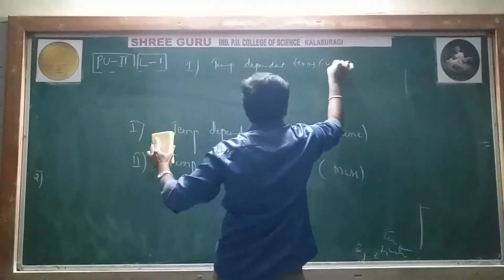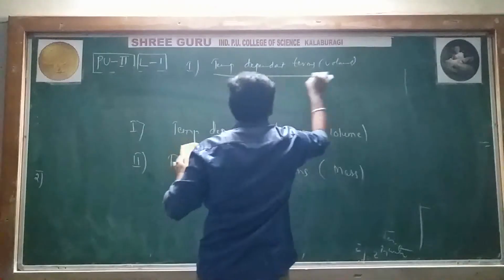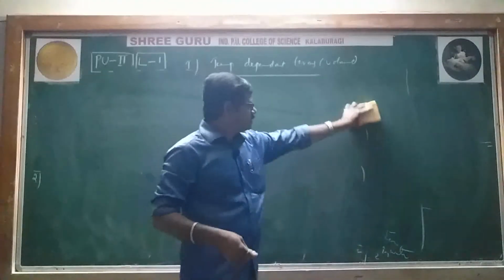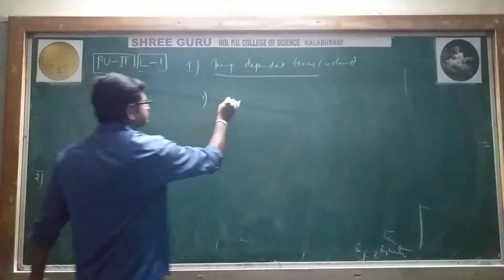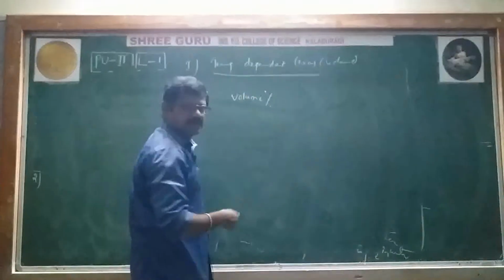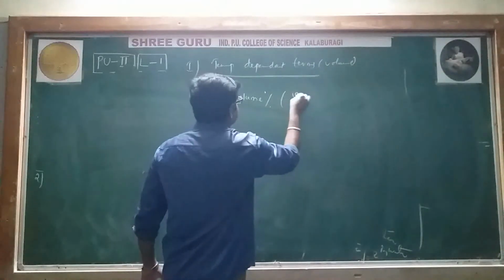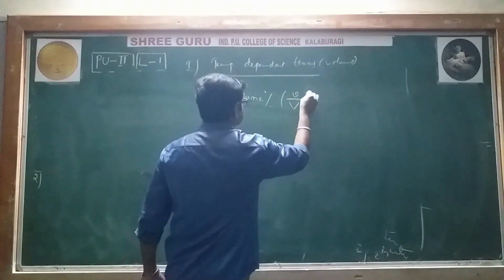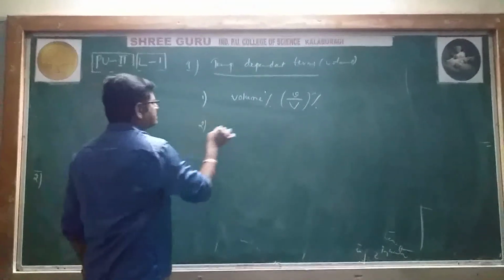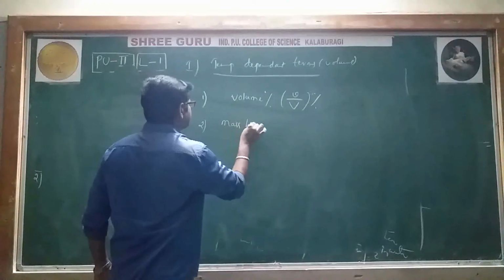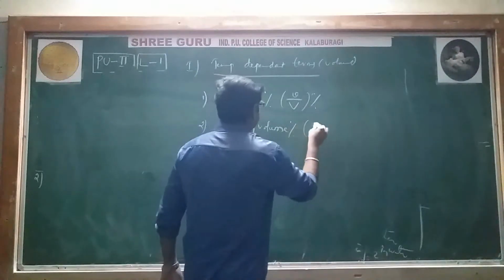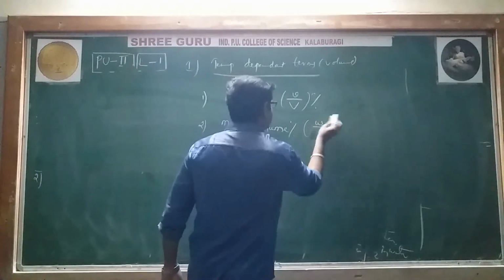That is a volume. Volume should be present in that. Number one is volume percentage, or we can say volume to volume. We'll write V by V percentage, volume percentage. And the second one is mass by volume percentage. We'll write W by V percentage.